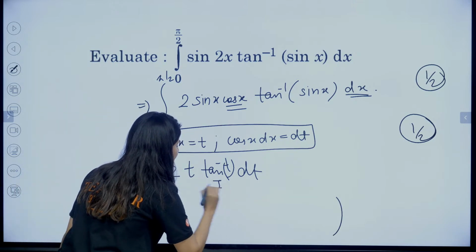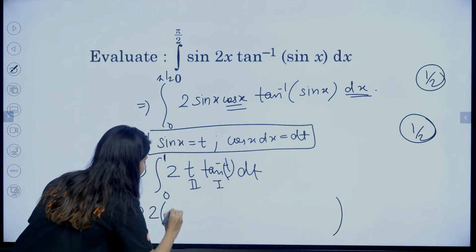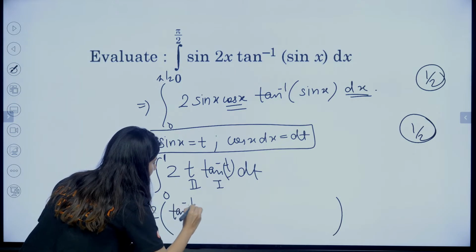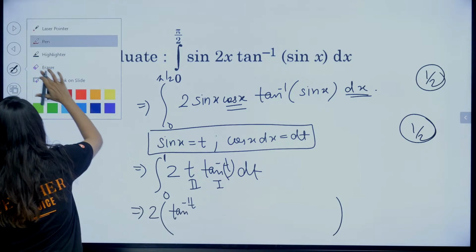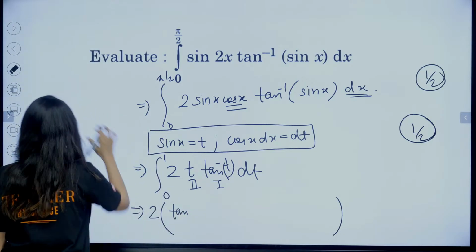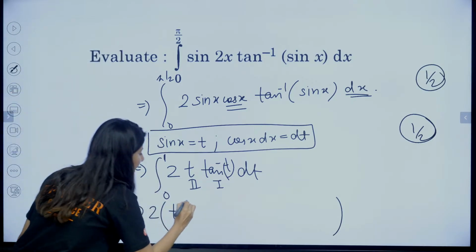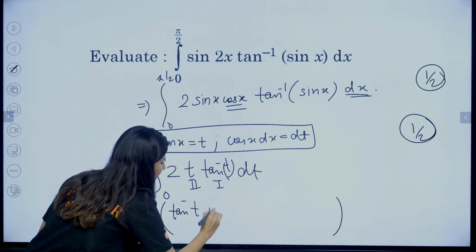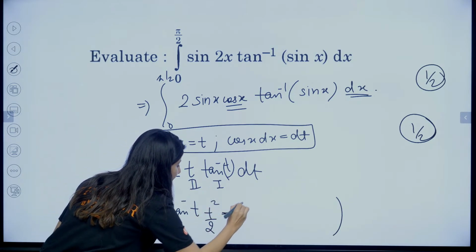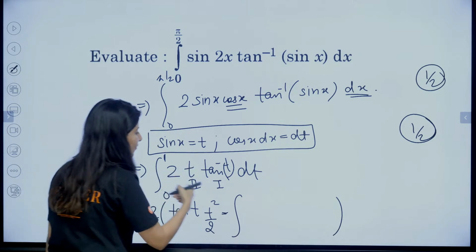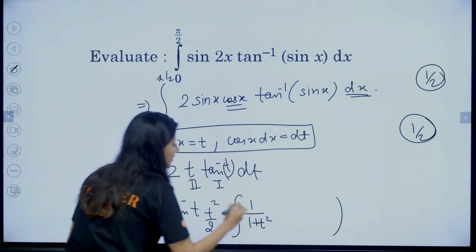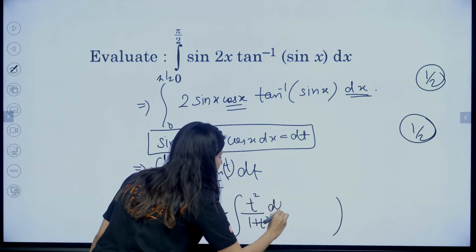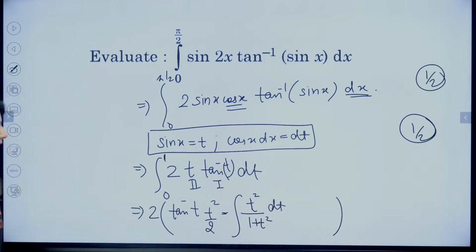So, this is your first function. This is your second function. Tan inverse t as it is. And integration of this. Tan inverse t, integration of this is 2t square by 2 minus integral of derivative of first function. So 1 upon 1 plus t square and integral of this. So this is going to be t square dt.